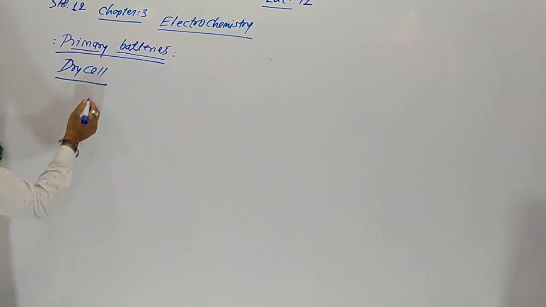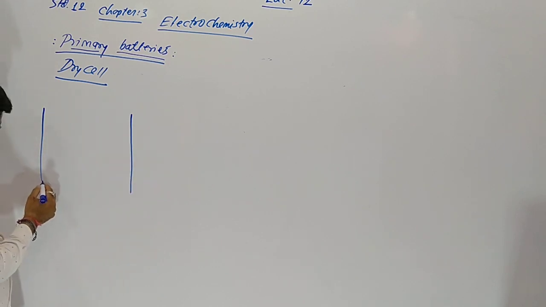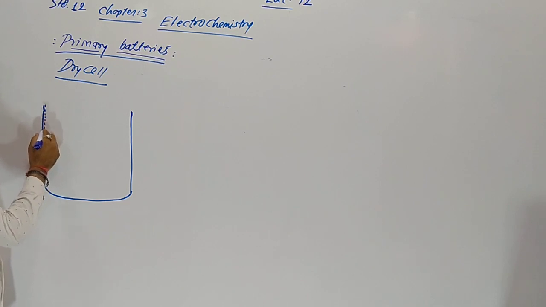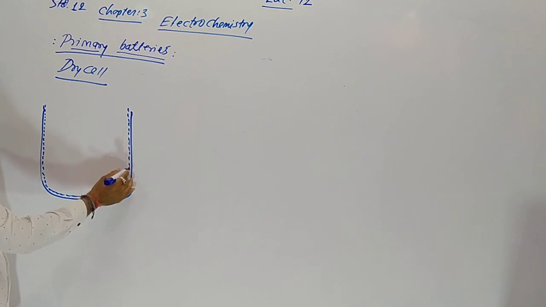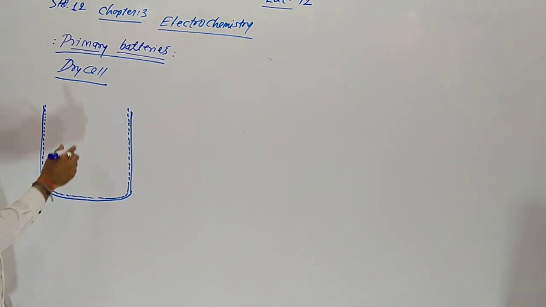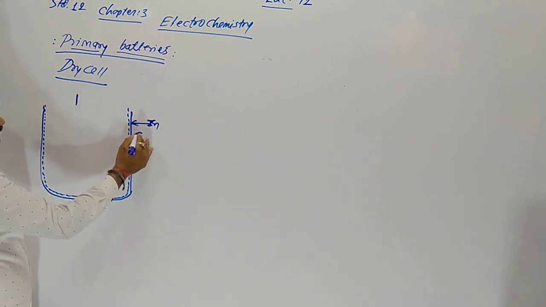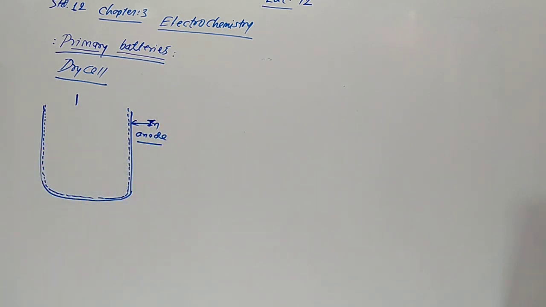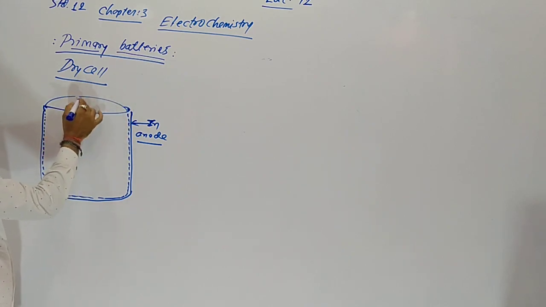Describe a dry cell. Listen, in the dry cell, there is a cylindrical shaped container. Inside there is paper or cotton, and a zinc vessel is an anode. Cylindrical vessel, upper portion is open.